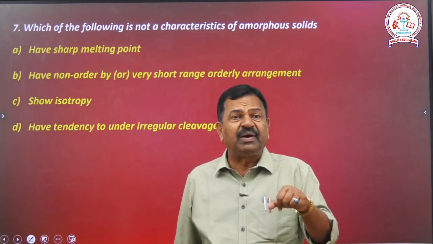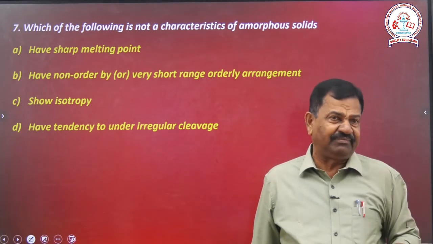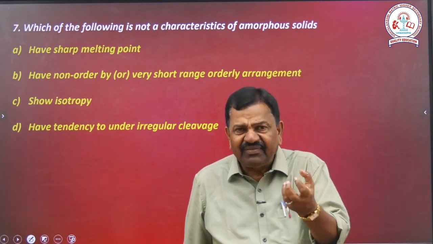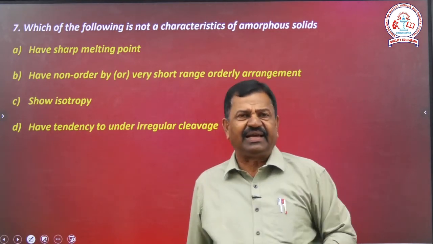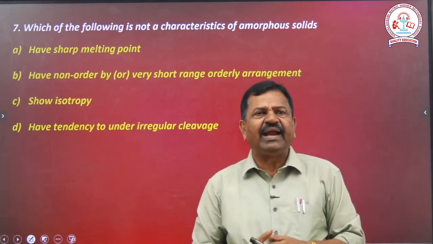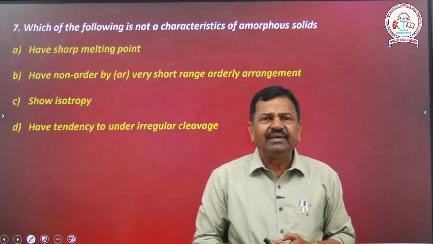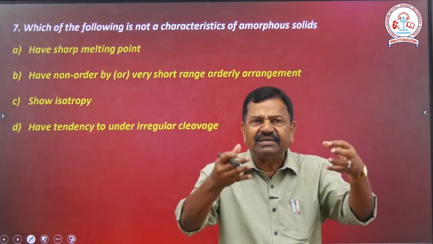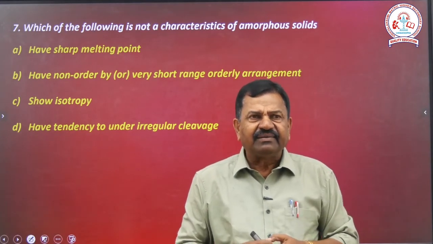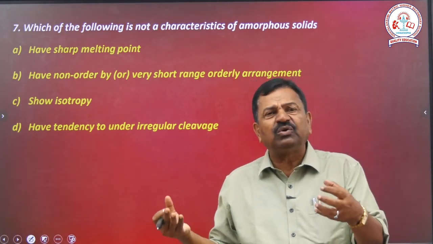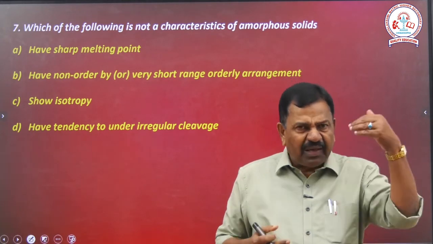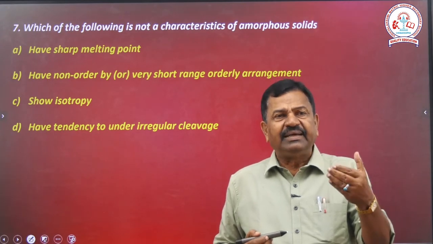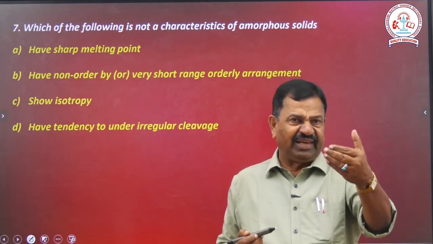So amorphous solids have only very short range order, and the molecules are arranged in a random manner. That is why there is disorder. Because of the disorder, they contain only short range order. Clear? Right. Then isotropy belongs to the amorphous solid, which has a tendency to undergo irregular cleavage.